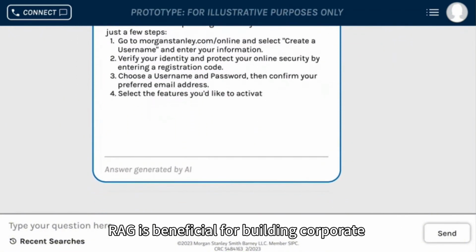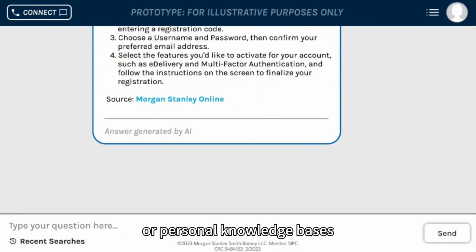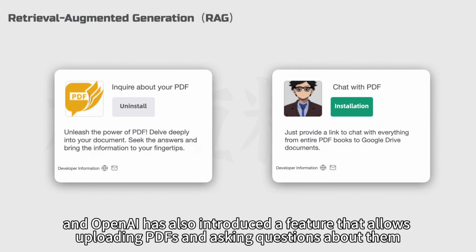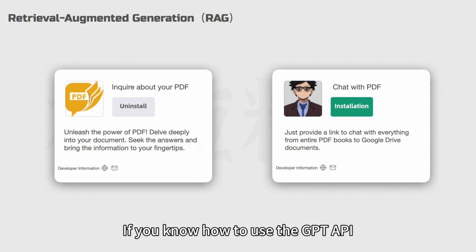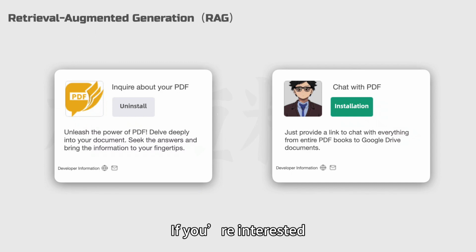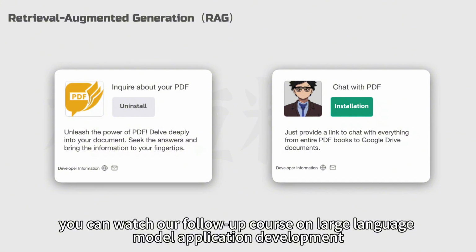RAG is beneficial for building corporate or personal knowledge bases. Some ChatGPT plugins are based on the RAG architecture, and OpenAI has also introduced a feature that allows uploading PDFs and asking questions about them. If you know how to use the GPT API, you can also implement your own retrieval-augmented generation with code. If you're interested, you can watch our follow-up course on large language model application development.